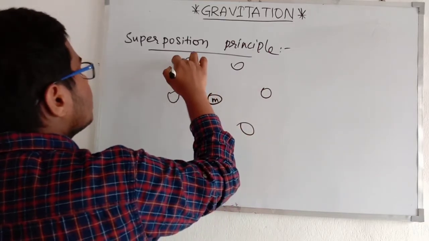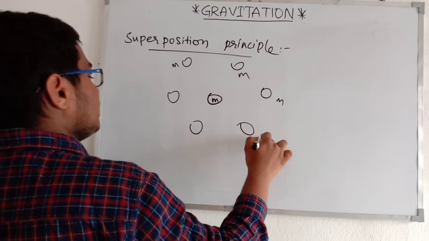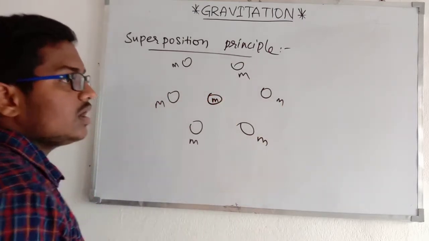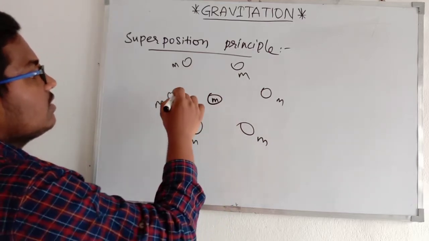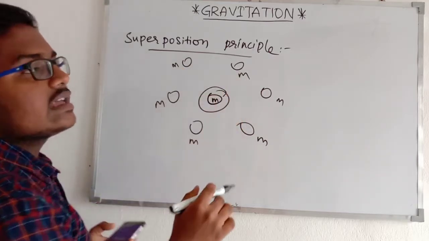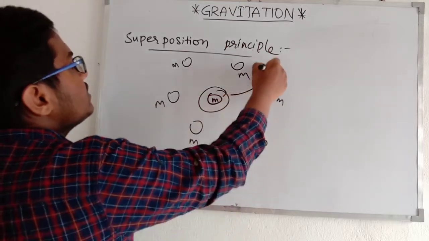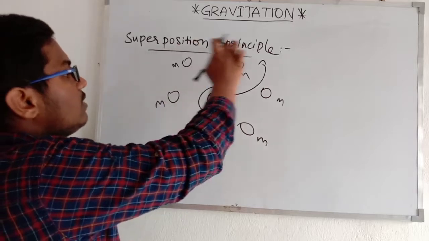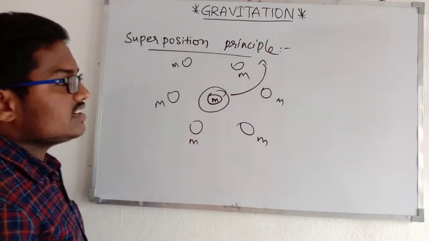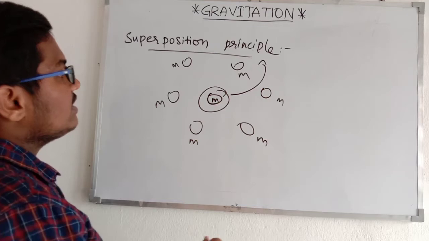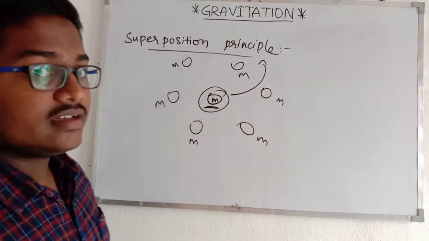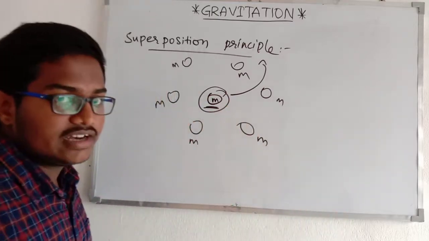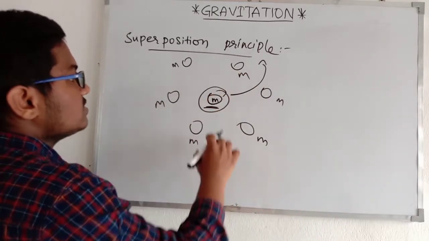If we have a mass here, the net force on this mass is calculated by this principle. If we add all the forces exerted by the masses, then we will get the net force exerted by all the masses on this mass.